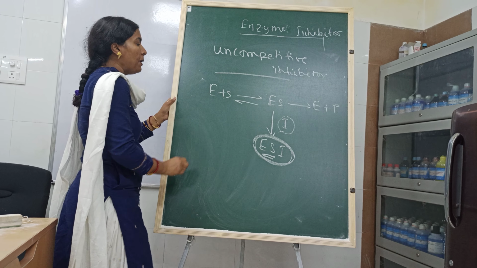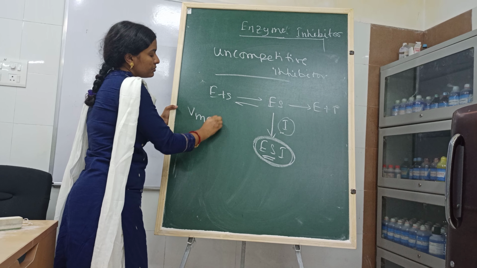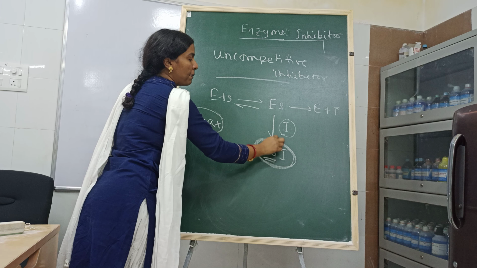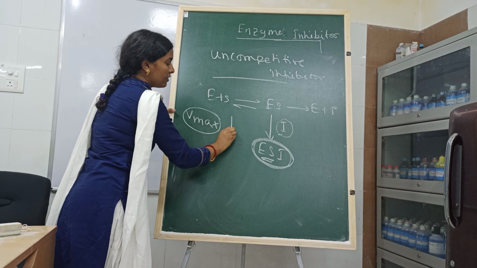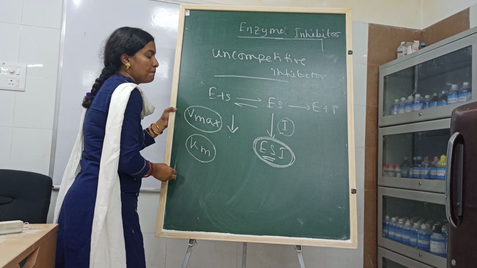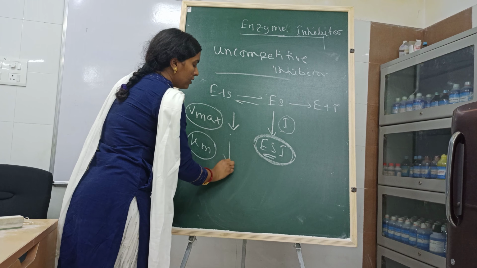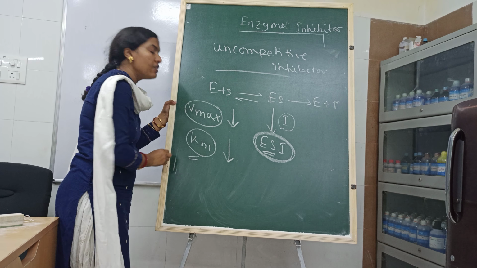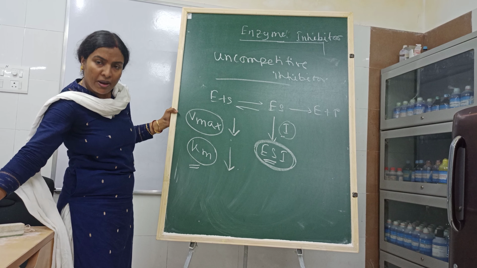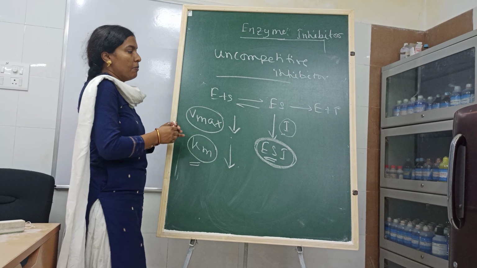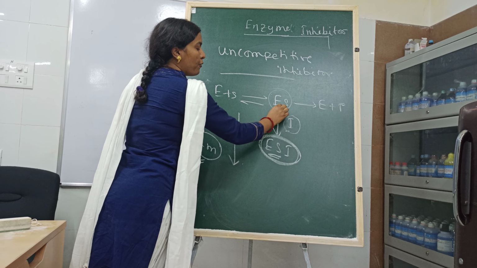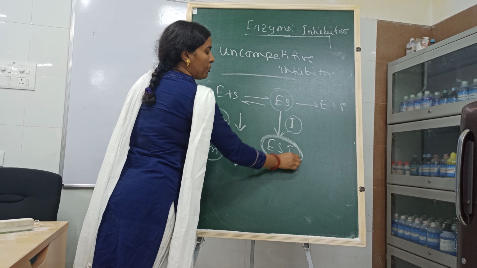So what about the Vmax and Km here? As this reaction happens, ultimately the Vmax is decreased. Now what about Km? The Km also is decreased. Why is this Km decreased? Km decreased means there is increased substrate affinity. Why is there increased substrate affinity? Because this enzyme substrate complex binds with the inhibitor and forms this enzyme substrate inhibitor complex.